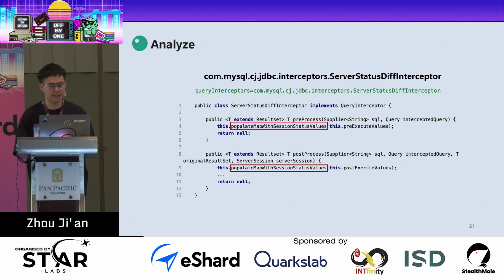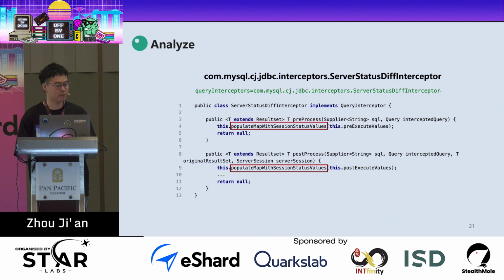It is something that allows you to inject custom logic before and after a SQL query is queued. It is commonly used for SQL monitoring, such as logging queries and measuring performance, and it can also be used for query modification. We can rewrite or block some unsafe queries. By default, the MySQL JDBC driver provides the ServerStatusDiffInterceptor, and it will automatically execute the preProcess and postProcess methods.